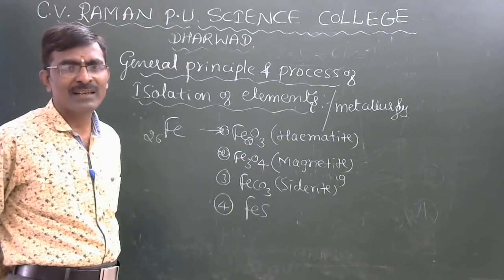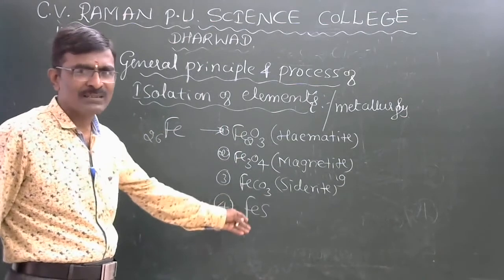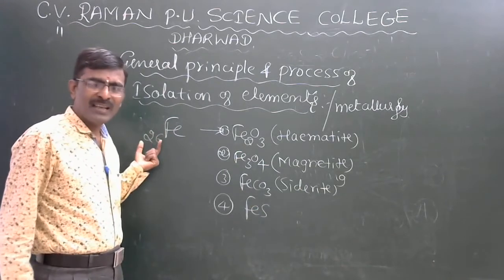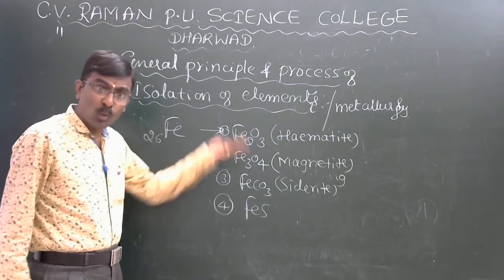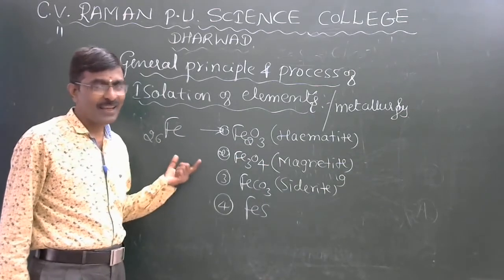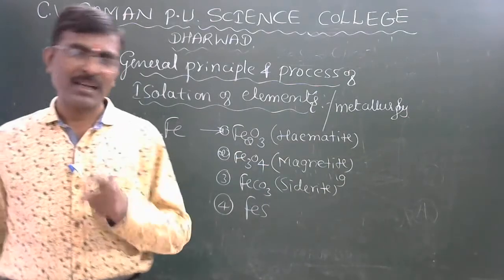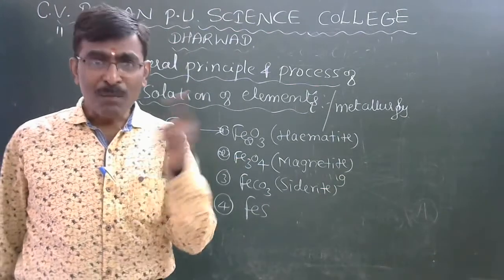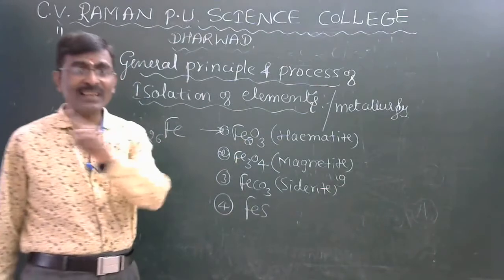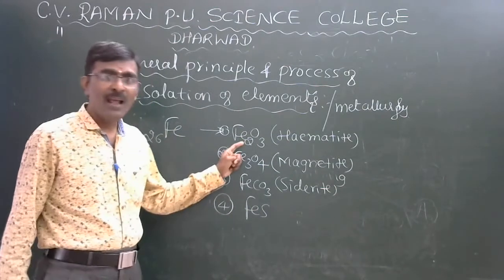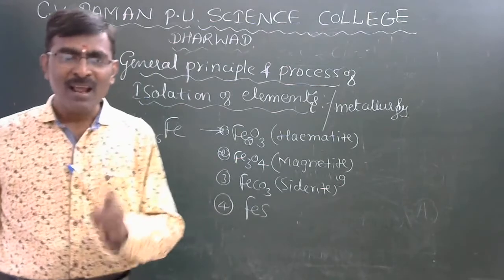These are the ores from which iron can be extracted. So to extract iron, four ores are available. But in our surroundings, in the belt of Hospet region, only hematite ore can be extracted.